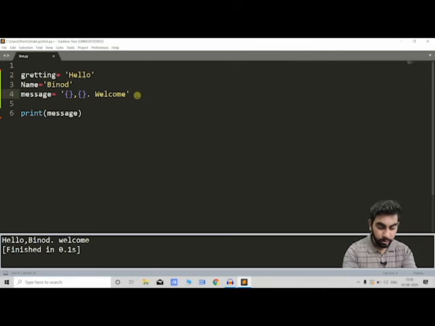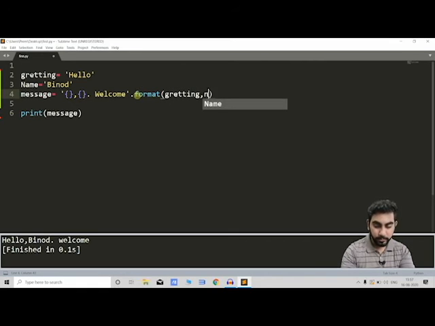And we will write dot format, and in parenthesis what we want to do, greetings, and the second placeholder we want the name, and if we'll run it, it will give the same output.